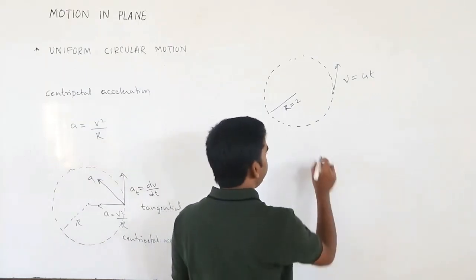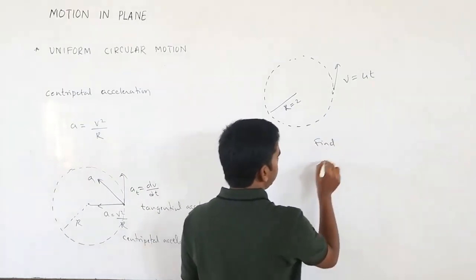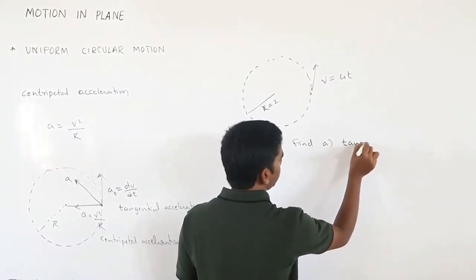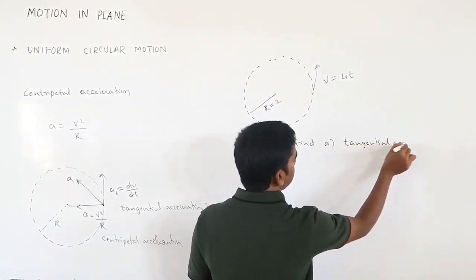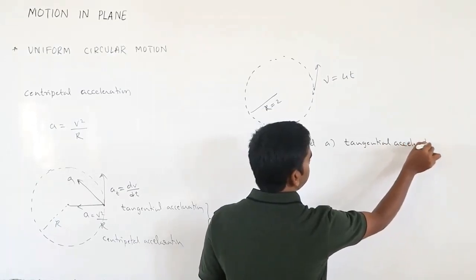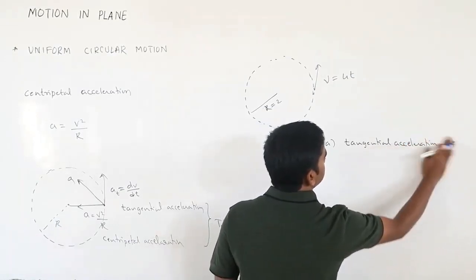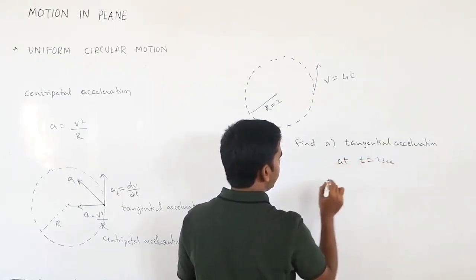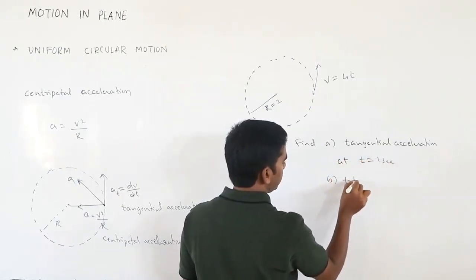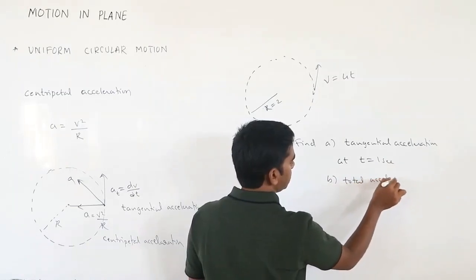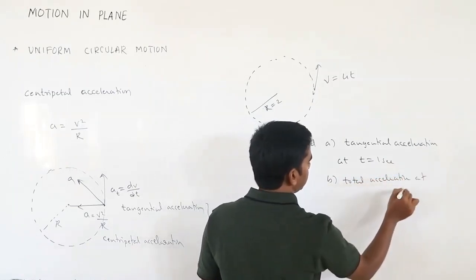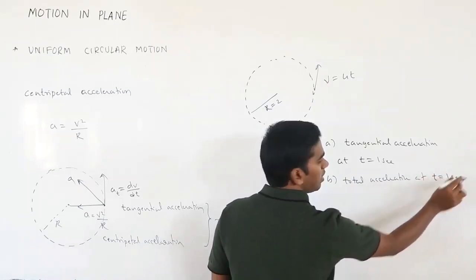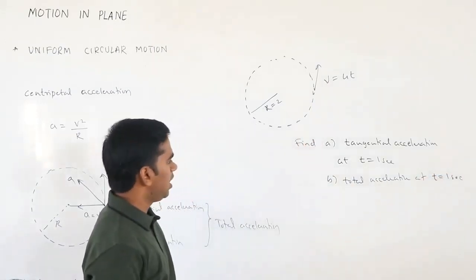They ask you to find: A, the tangential acceleration at t equals 1 second; B, the total acceleration at t equals 1 second. So how can we do this one?